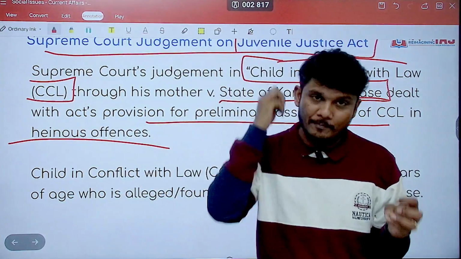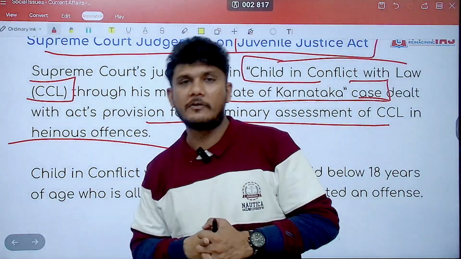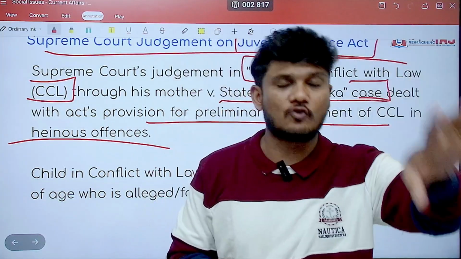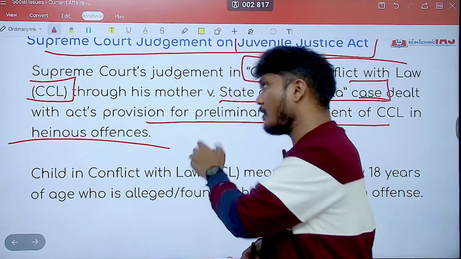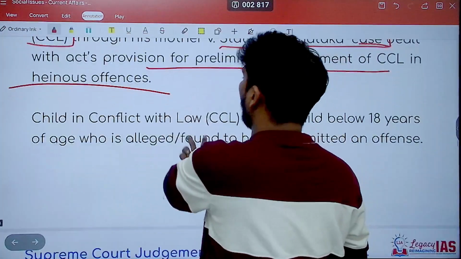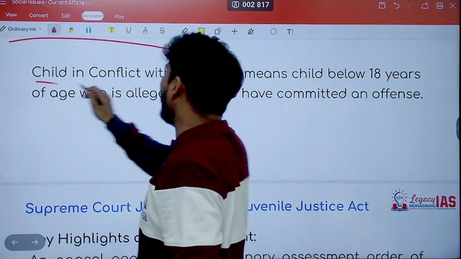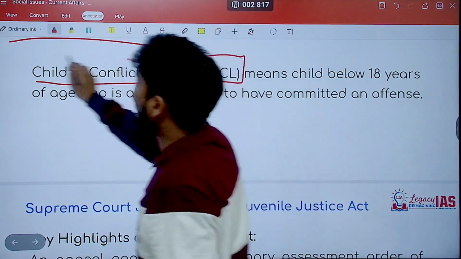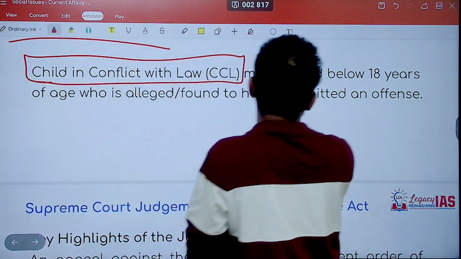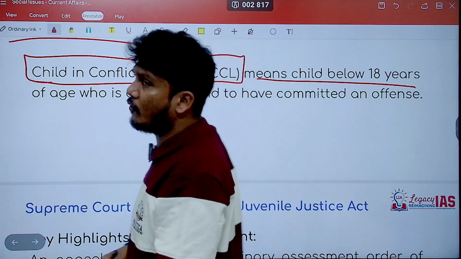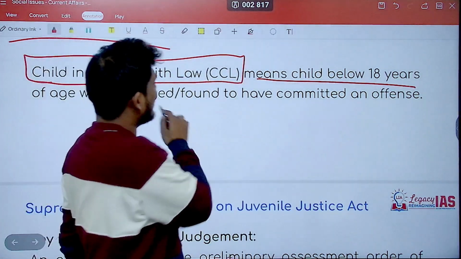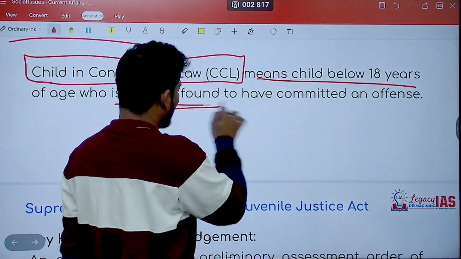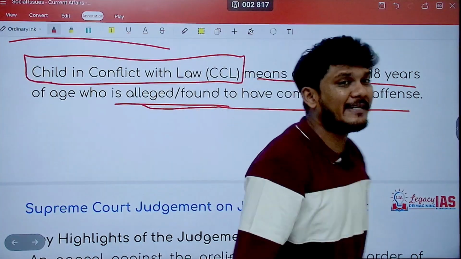So this can be, of course, a very good question with respect to your mains, ethics, society, etc. But here we will be dealing with what the judgment has talked about. Now, when you talk about child in conflict with law, what does this mean? This means that the child below 18 years of age who has been alleged or found to have committed an offense.